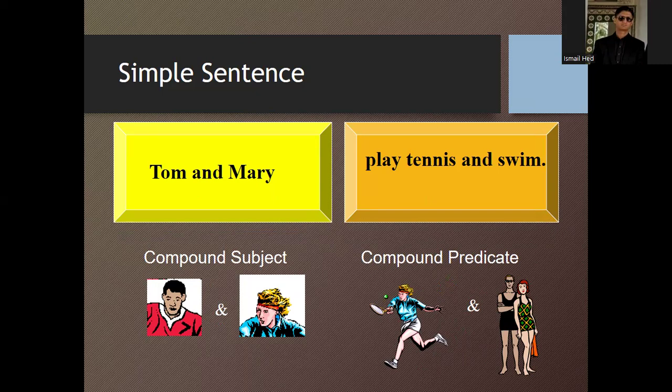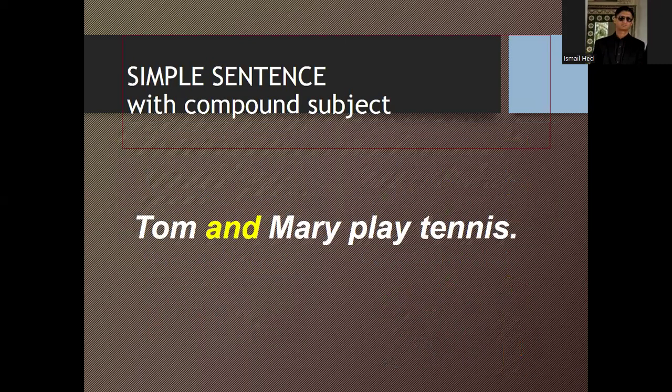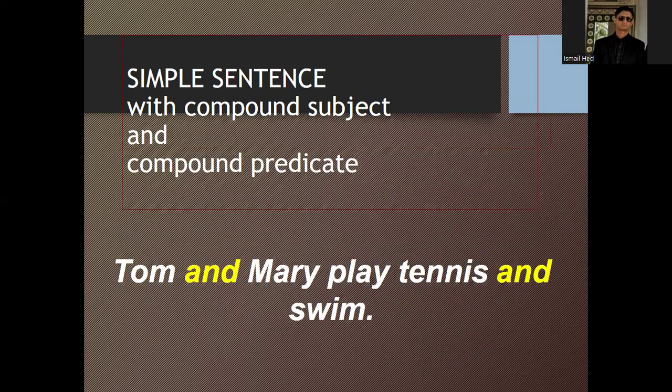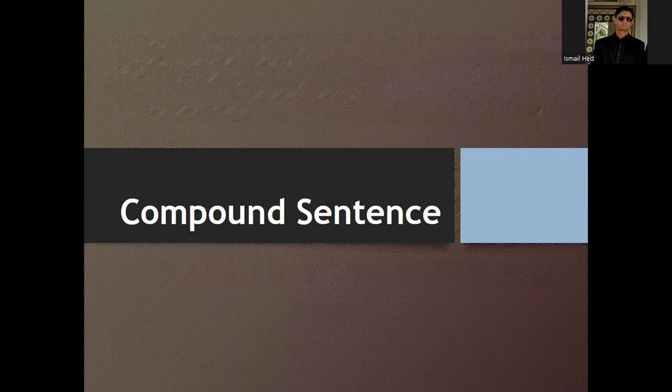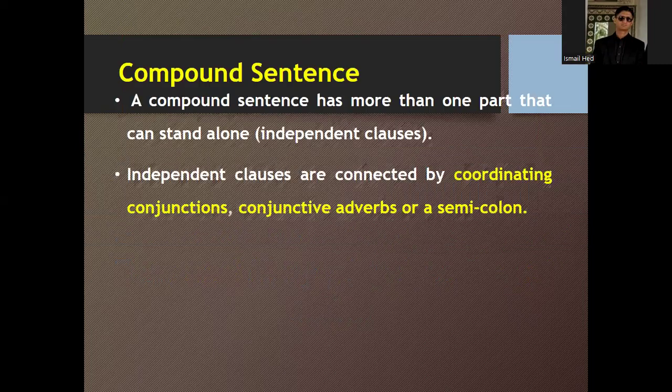So they would also be part of a simple sentence. A simple sentence with a compound subject: Tom and Mary play tennis. A simple sentence with a compound subject and compound predicate: Tom and Mary play tennis and swim. So these were the examples of simple sentences. Let's look at compound sentences and see how they differ from simple sentences.